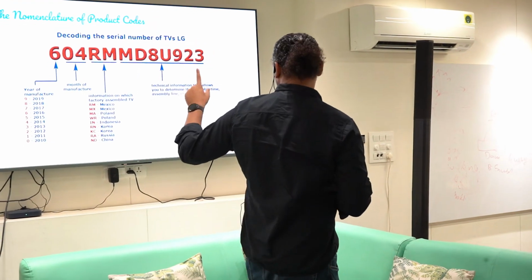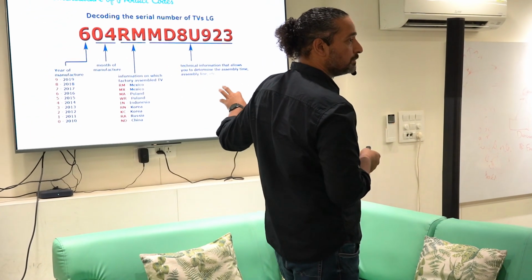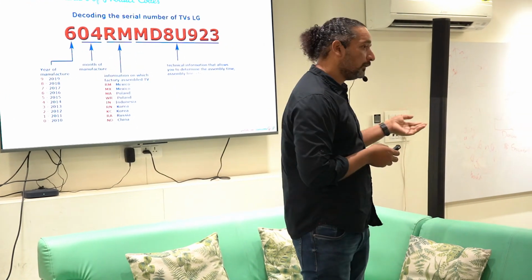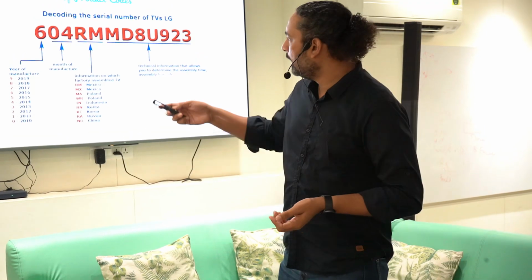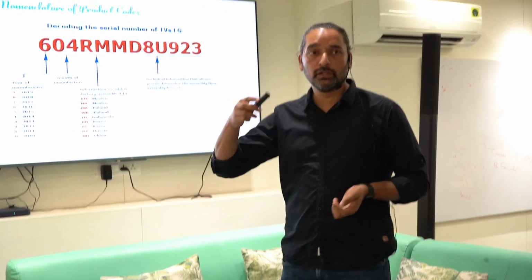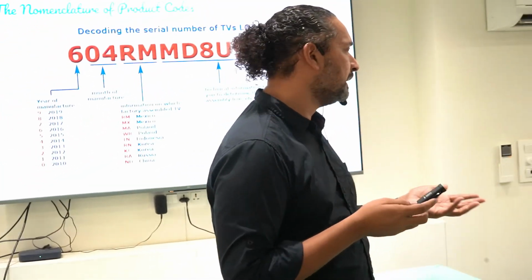So when it says 6 at the beginning, it meant that it was manufactured in 2016. If it was a product code that started with 7, it was manufactured in 2017. Right? If it was something like Q, then it was a QHD. If it had the letter U in it, it was UHD, Ultra HD, something like that. So essentially, this was again a language, a sequence of letters which had some sense and meaning.